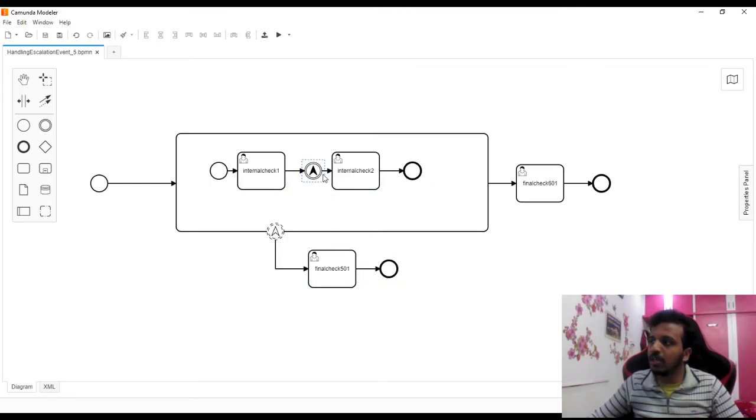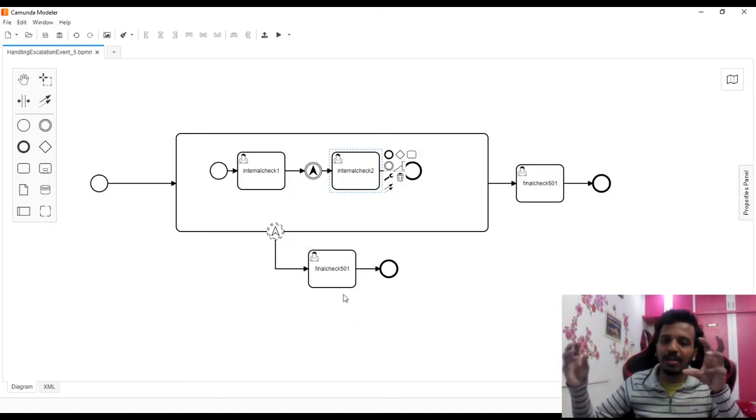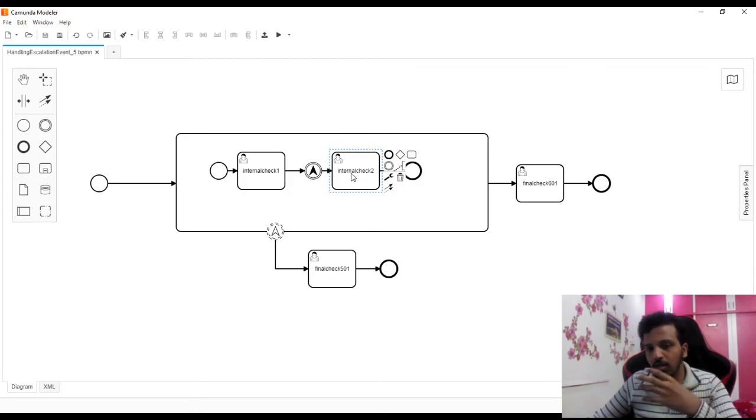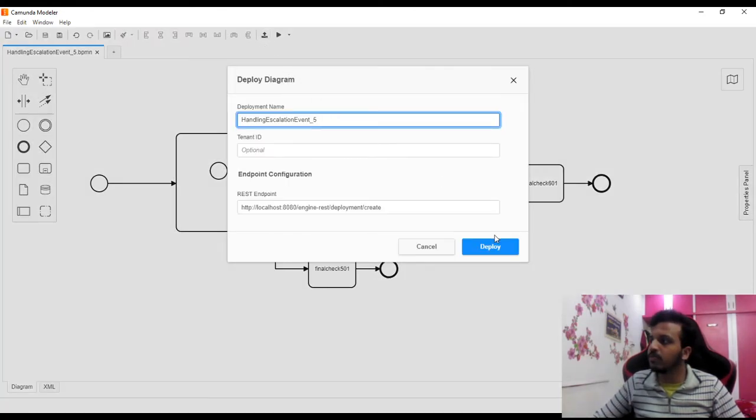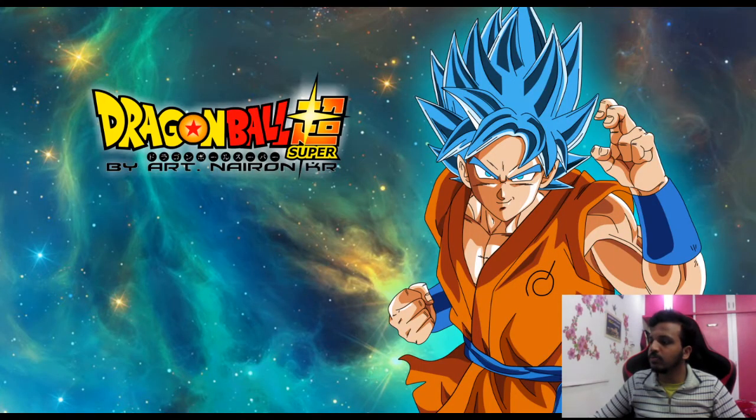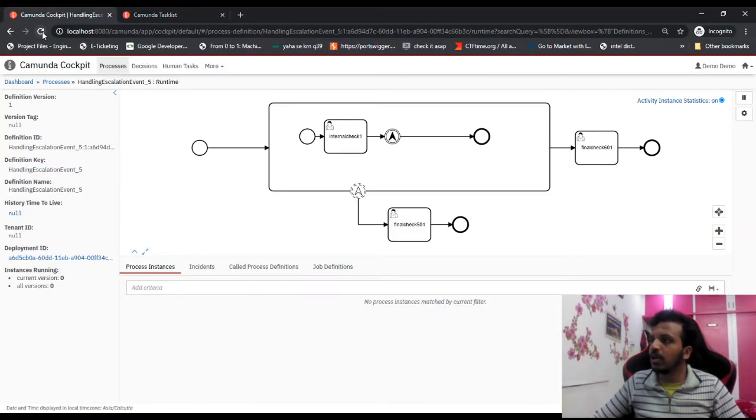So basically consider internal check 2 is the task of sending mail, but here the control got escalated, and the mail content is getting appended with the apology task. So here the apology task got appended, and then it is coming back, and then the remaining logic of the flow is happening. Then we are going outside. So I hope the point is clear. Now let's try to deploy it. Deploy, yes, successful. Okay, there we go, and let's refresh this. Now we should be getting the version 2.